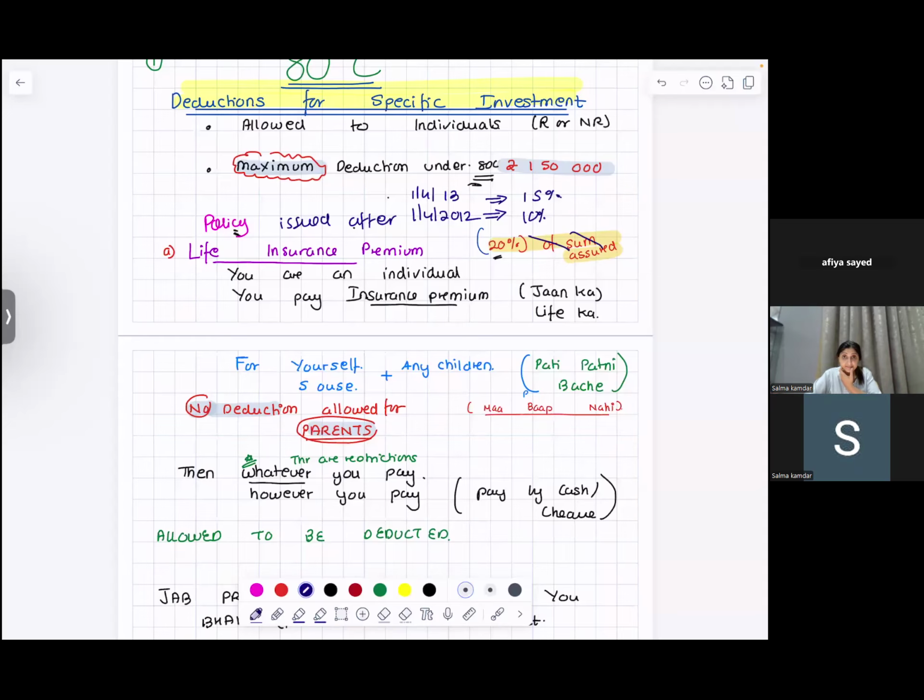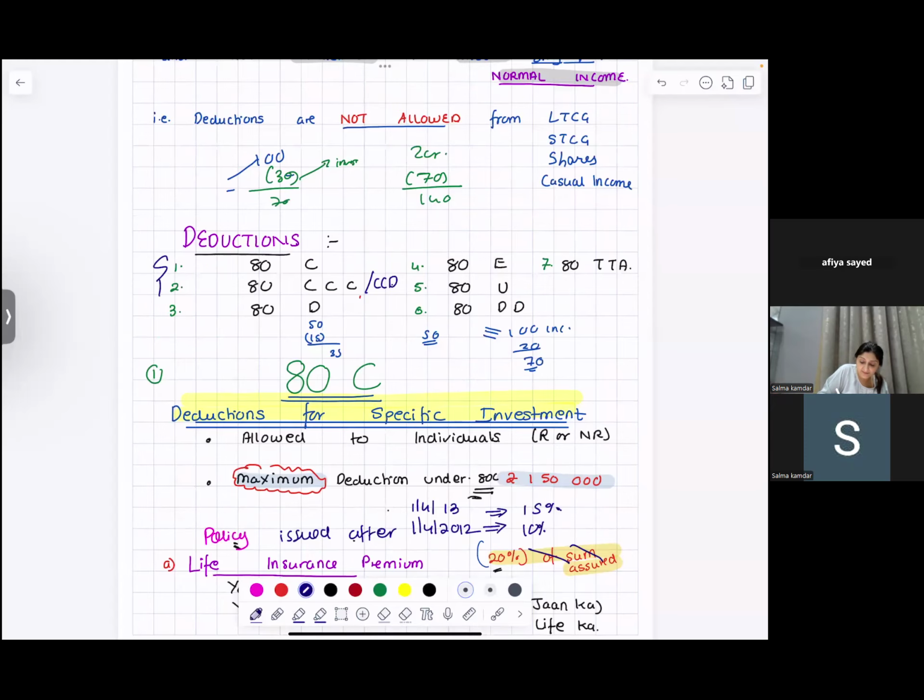Okay? Okay, fine. So this was one thing. Now, what are we going to do? Triple C, CCD. You have to remember 80C, triple C, and CCD. This is for investments and pensions. This is specifically for investments and pensions. Okay. We did life insurance premium.